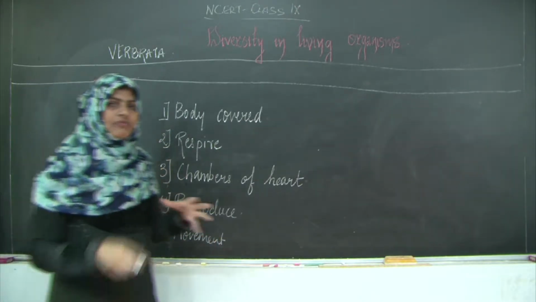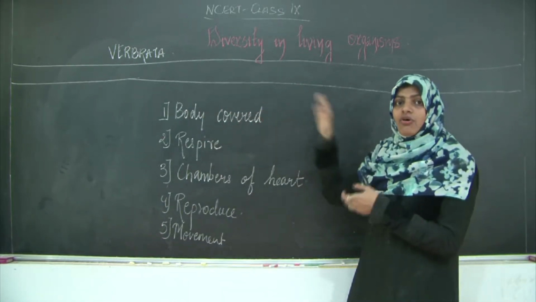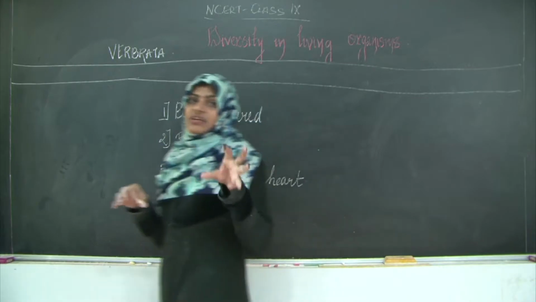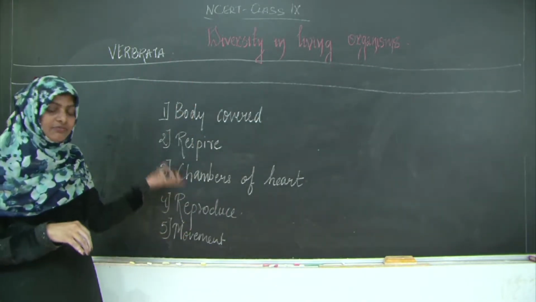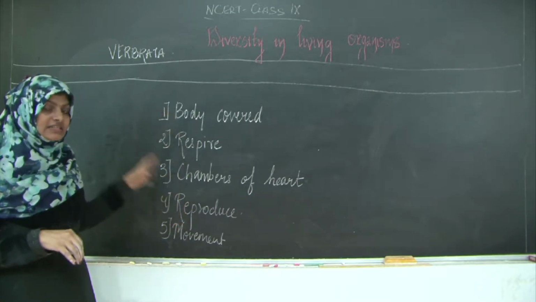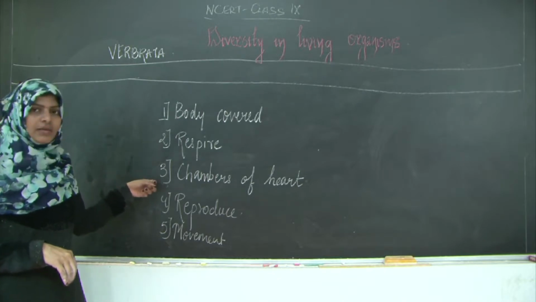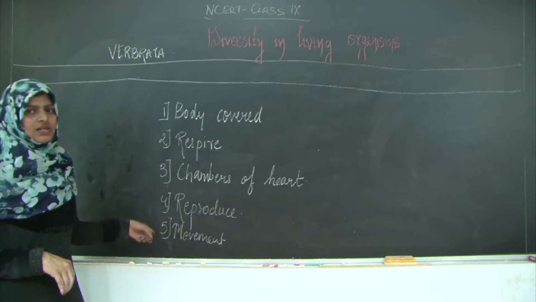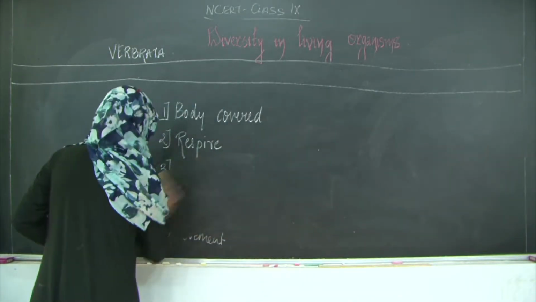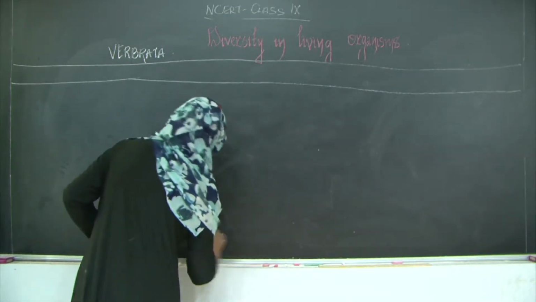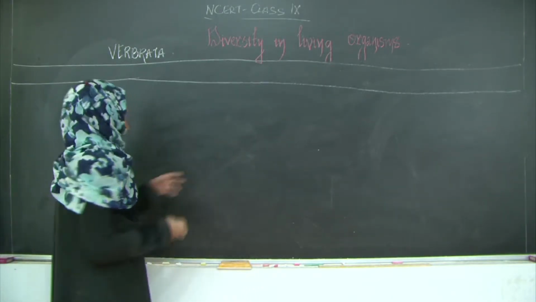The maximum number of questions that come are again on how we differentiate between all the different classes, and you can even have a table or a flow chart based on these 5 characteristics. That is the reason we will be stressing more on these 5: the body covering, the respiration, the chambers present in the heart, reproduction and movement. Along with them, we will discuss a few more things and the examples too. But these are the 5 major things based on which the phylum Vertebrata is classified.